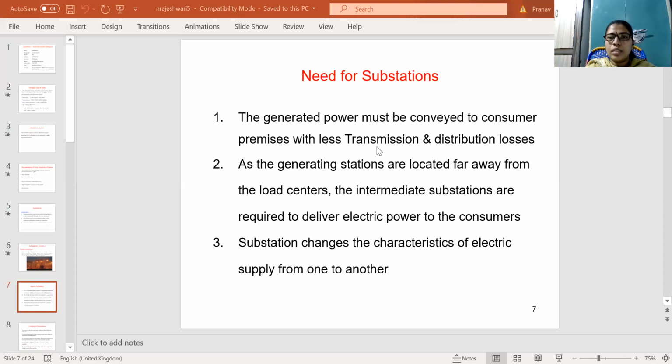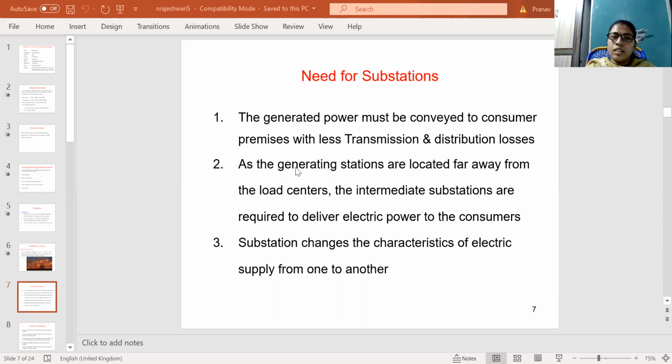With less losses, the efficiency of the power generation is more, so the generated power will reach the consumer premises more efficiently.